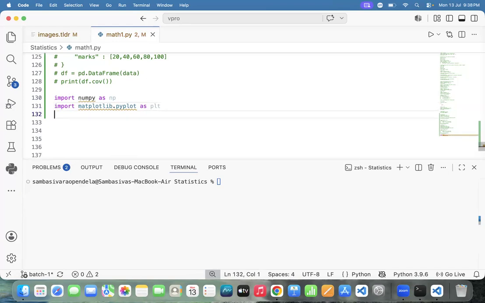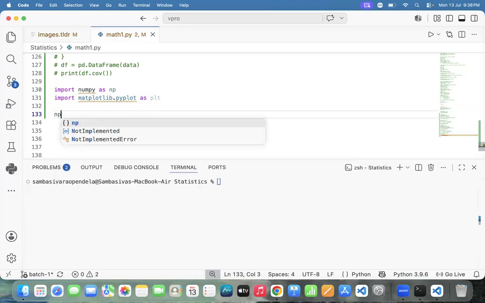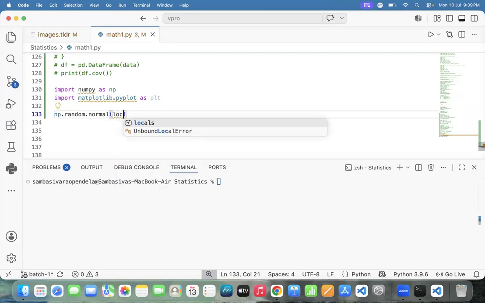We need some random numbers. How to create the random numbers? np.random is used to create the random numbers. Got it or not? And I need to develop just normal numbers, meaning 0, 1, 2, 3, positive numbers. I don't want to go for the negative numbers here. Next, say this one here: loc equal to 60. What is the value we have?